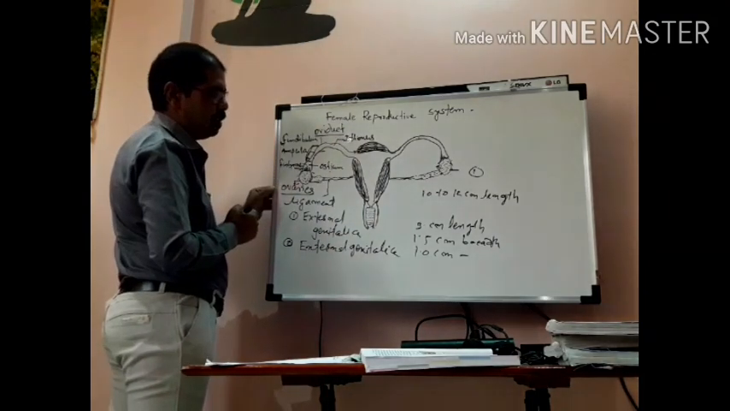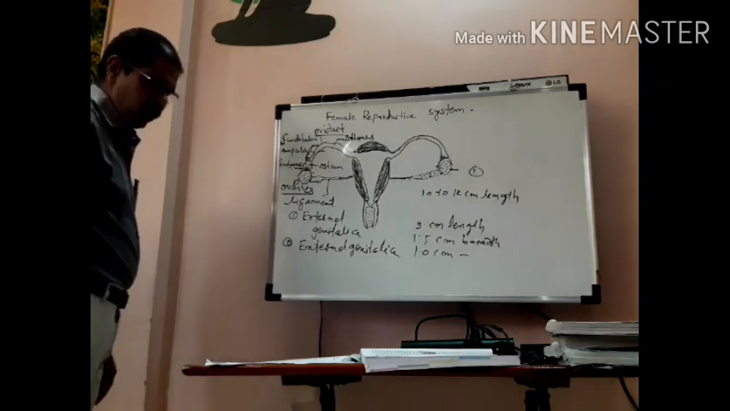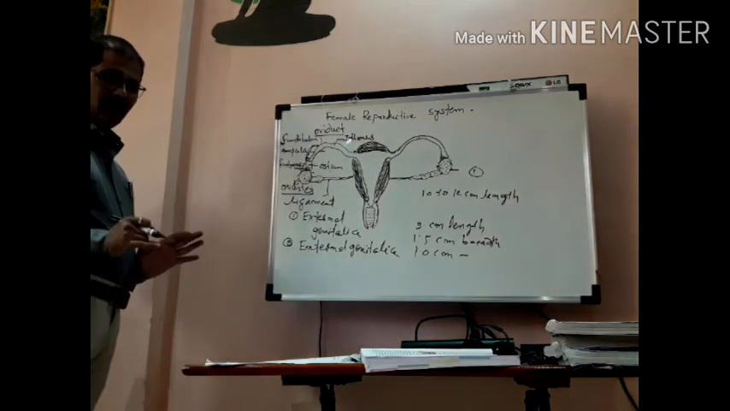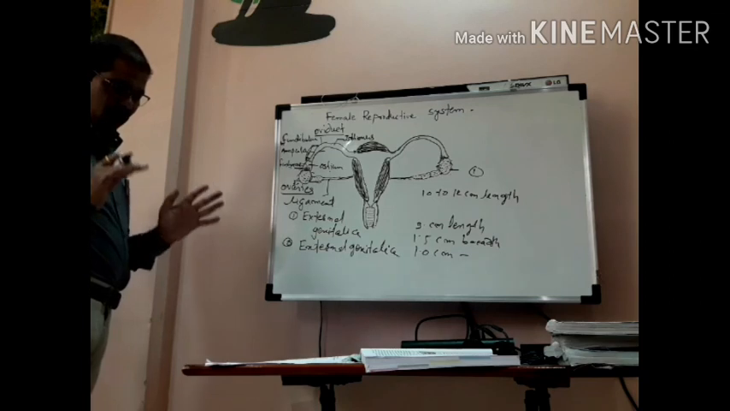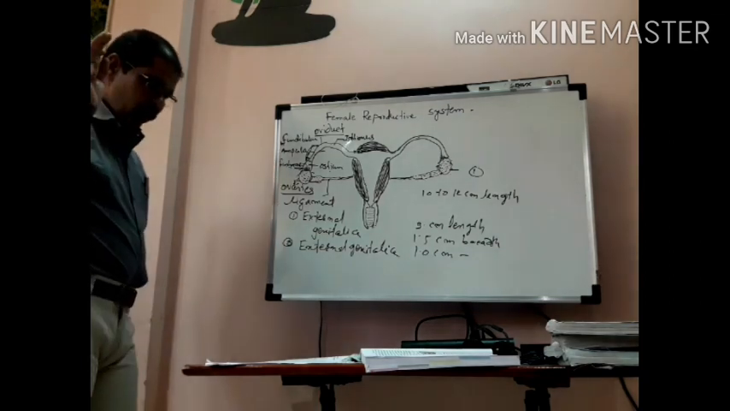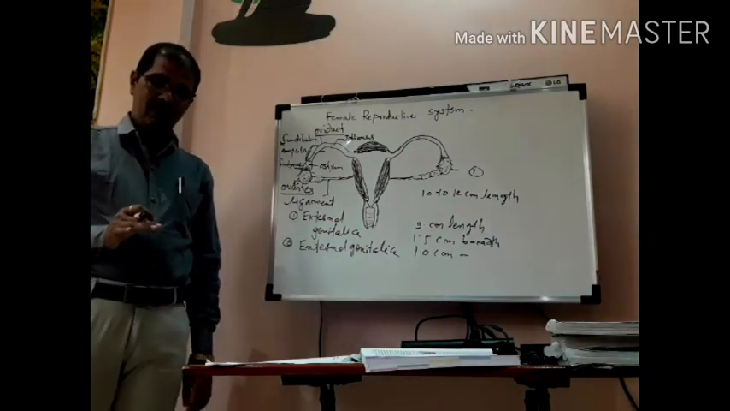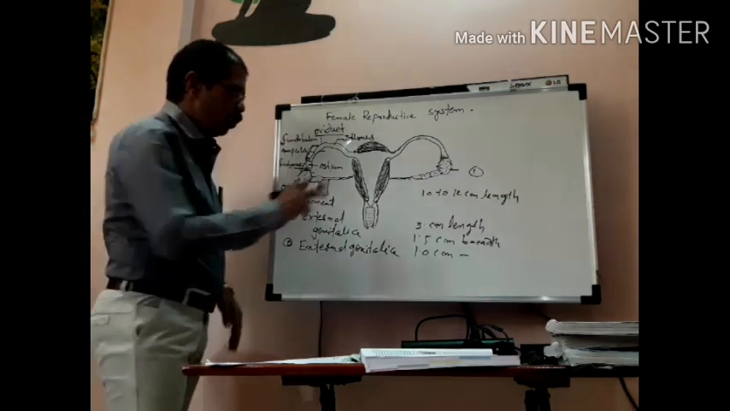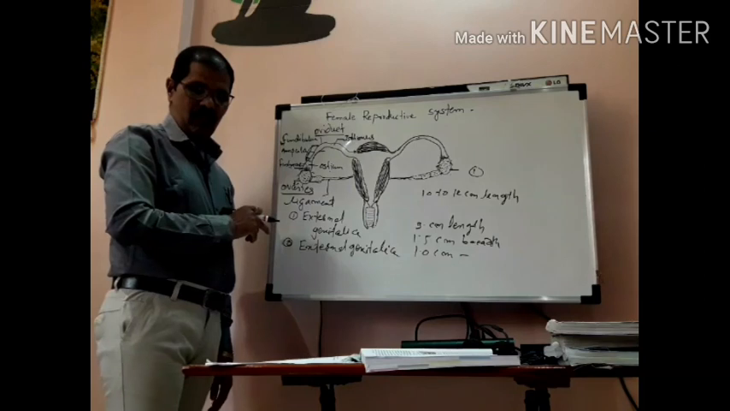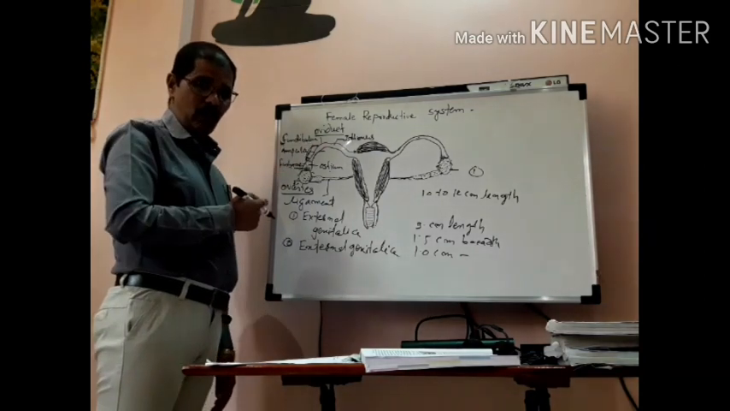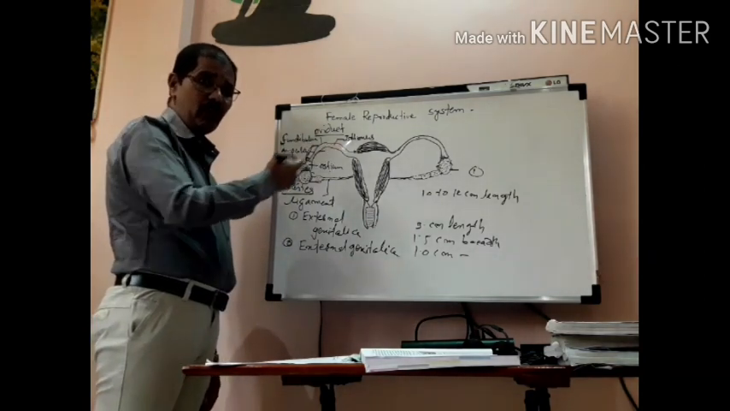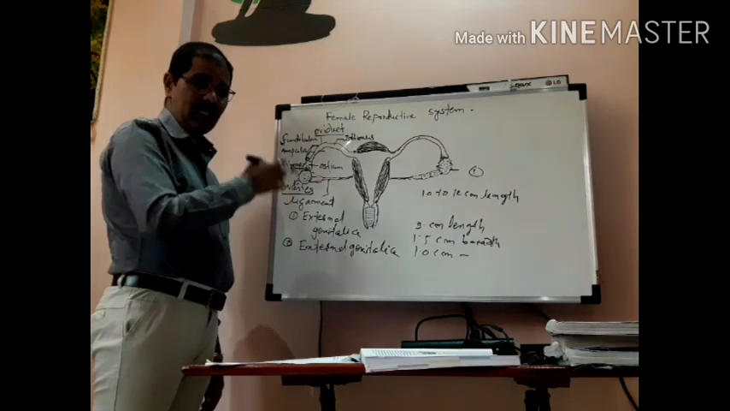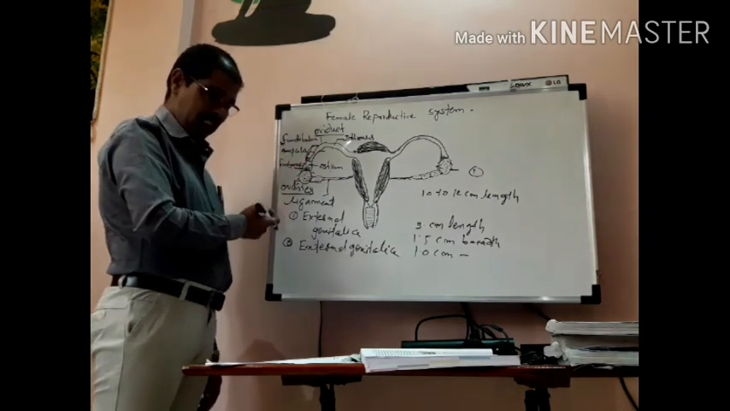Isthmus, isn't it? What is meant by isthmus? It is a short, narrow, cylindrical, tubular structure, and it opens into the uterus. It is a part of the oviduct, the uterine tube.